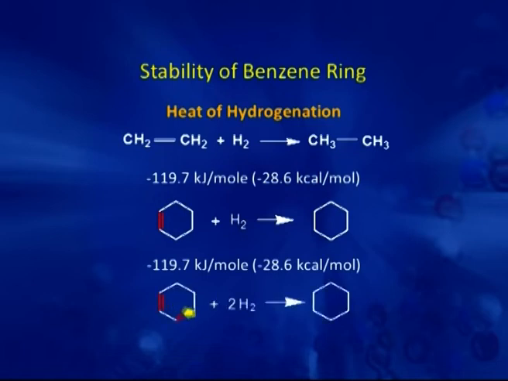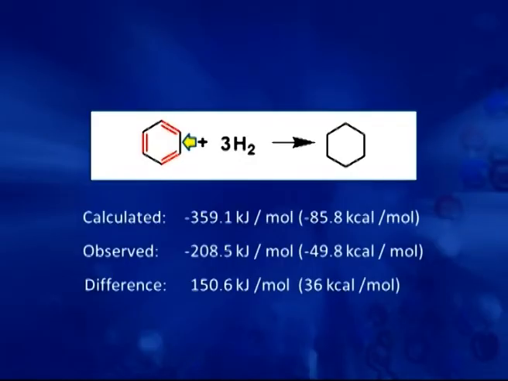Now, if we take two double bonds in a ring, which takes 2 moles of hydrogen to give cyclohexane, it was found that the quantity is exactly double that evolved for one double bond, that is minus 57.2 kilocalorie per mole. So, if benzene has 3 double bonds in a cycle, on hydrogenation it consumes 3 moles of hydrogen to give cyclohexane.